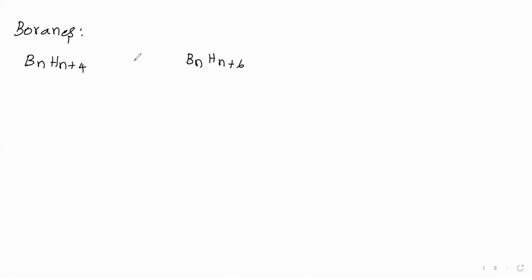Now the simplest borane we'll see. For the simplest borane, we'll take n equal to 2. We'll substitute n equal to 2. What we get is B2H6. This simplest borane is called diborane. This diborane structure we'll see.